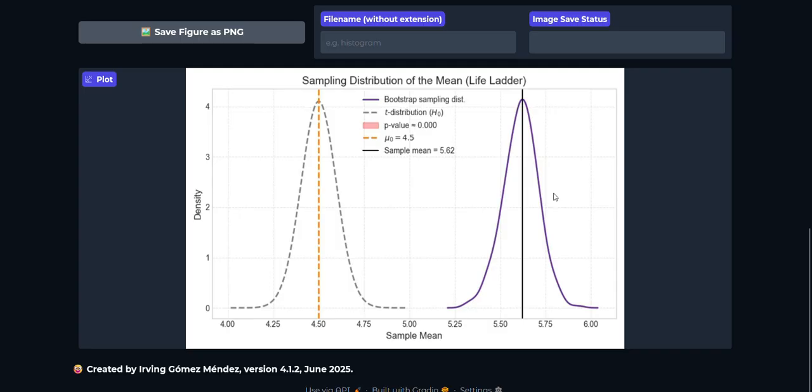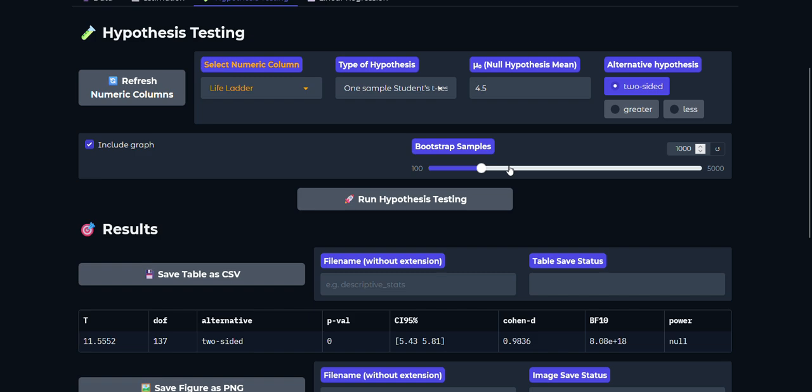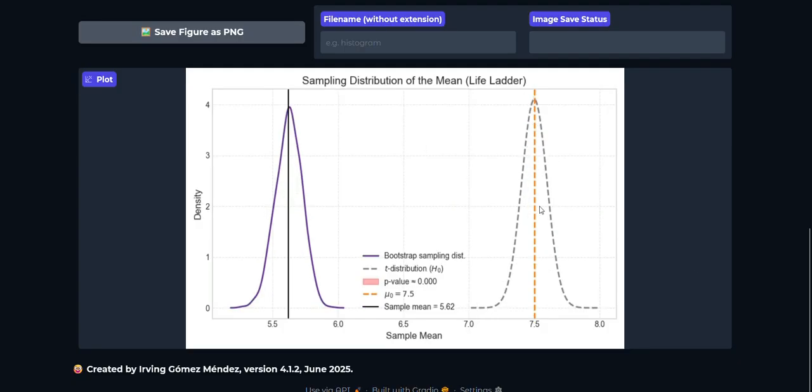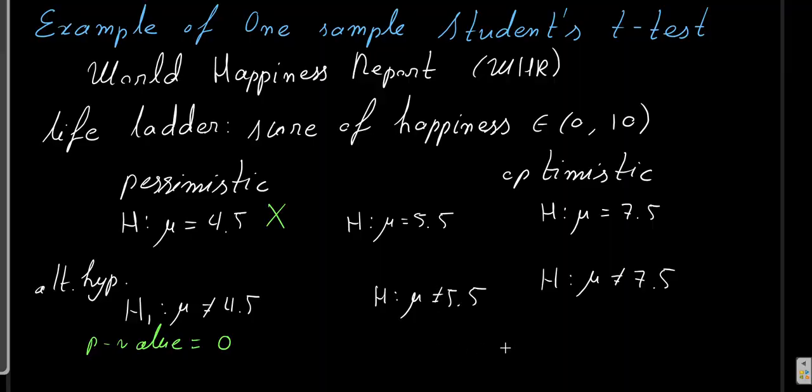We might also come with the optimistic one that says that the happiness is around 7.5. So we run it, and again, this is the distribution of the average happiness if the null hypothesis were true, that is, if the happiness were centered at 7.5, which again is pretty unlikely. So the p-value over here is 0, which means that this hypothesis is unlikely and we should reject it.